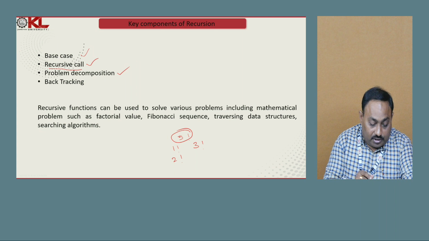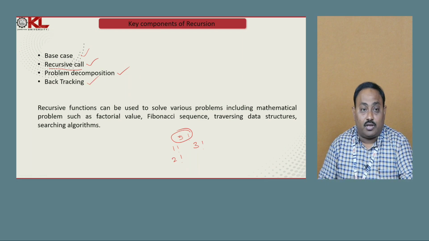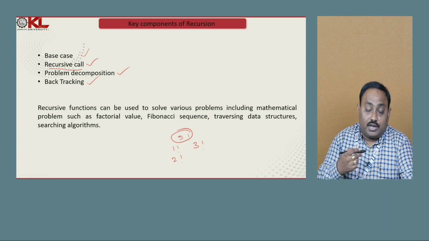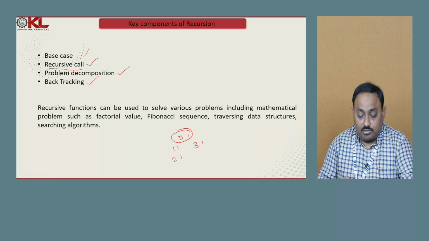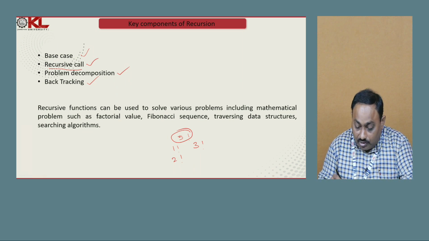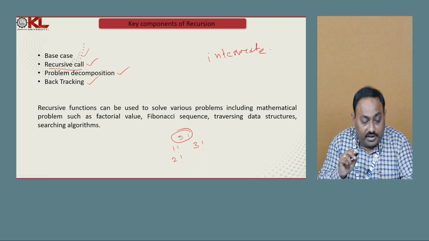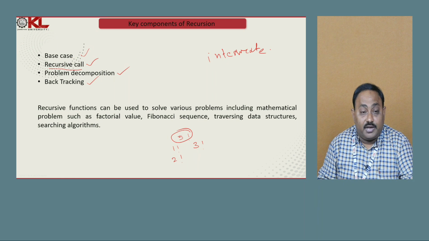Another important component is backtracking. This is very important. Why? Because when we perform recursive calls, when one particular recursive call is completed, we only get an intermediate result. We won't get the final result. That's why we should be careful about the recursive calls.